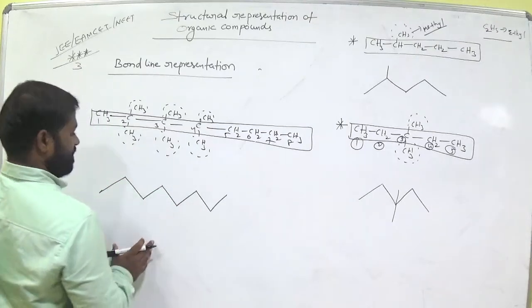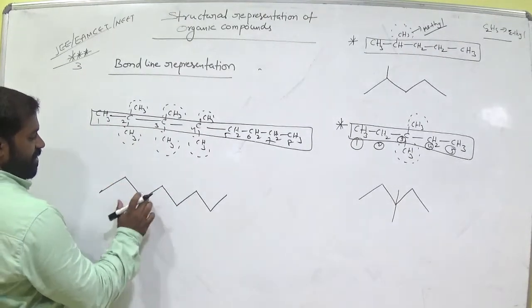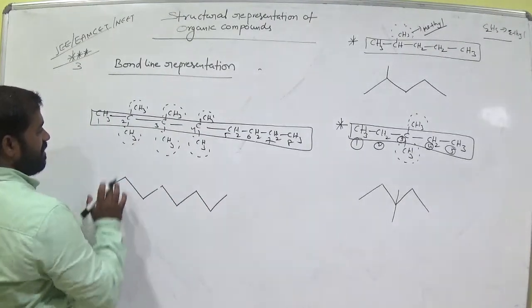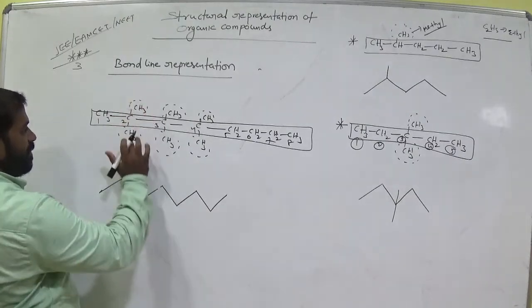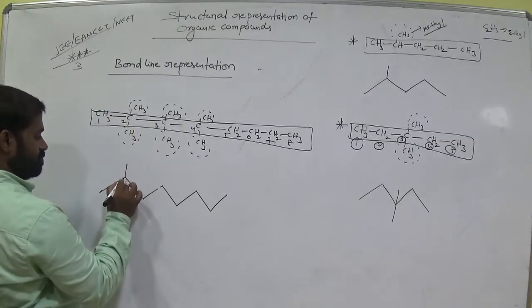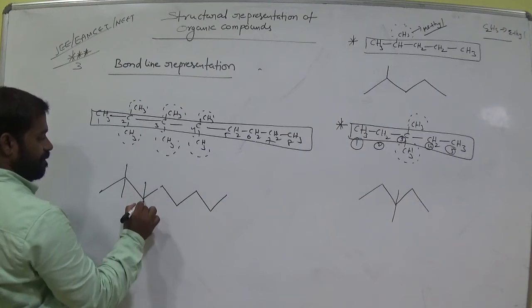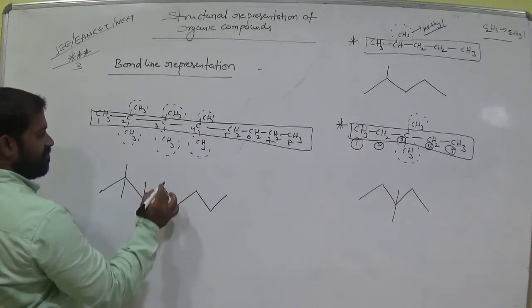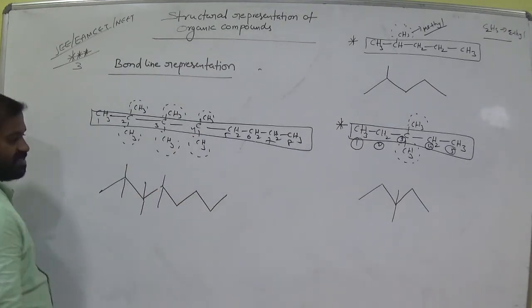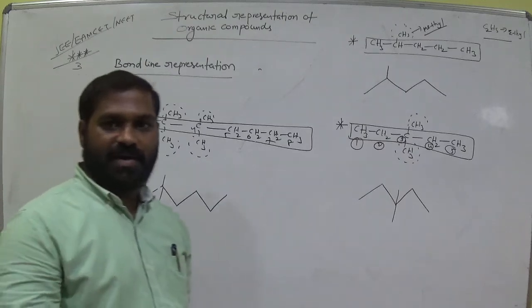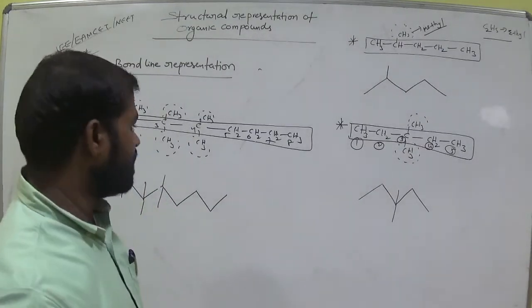So these are the 8 carbons. Now 1, 2, 3, 4, 5, 6, 7, 8. Now in the second carbon, how many methyl groups? 2. And in the third carbon we have 3, and again in the fourth carbon we have 3. This is the representation. Now do you have an idea how to write? Okay.